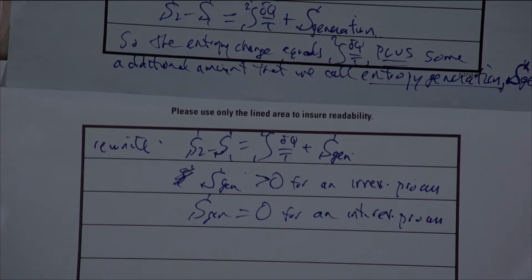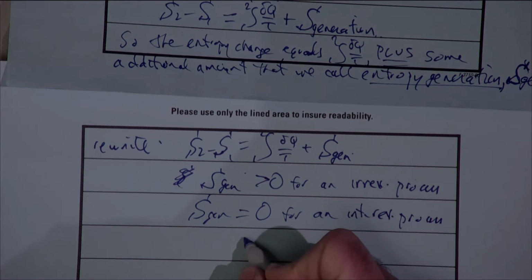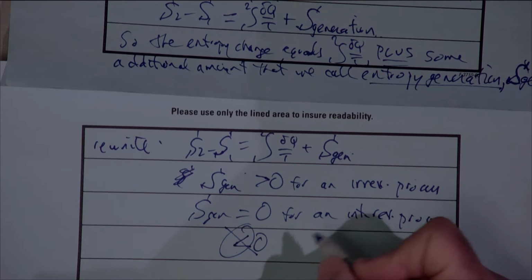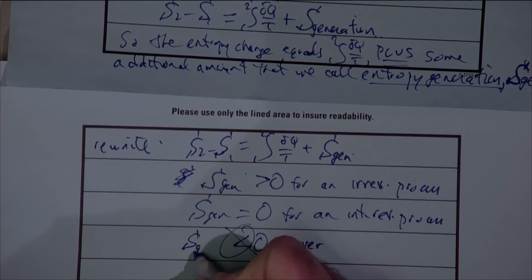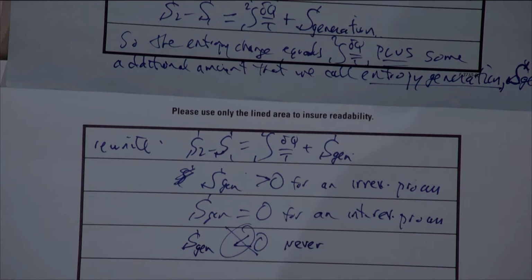It can never be less than 0. So the entropy generation can never be less than 0; it either has to be equal to or greater than 0. Okay. Now let's do this.